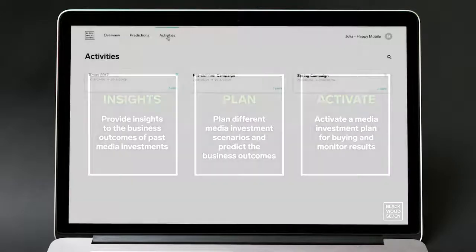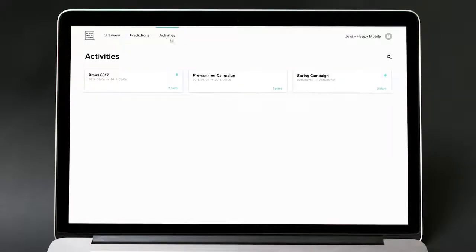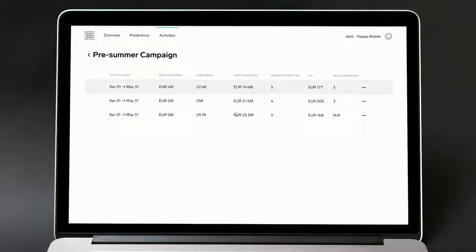From the 3 plans that we have saved, we can go to Activities, and we have a full list of activities that we have run or are running. And as you can see, you have the Christmas campaign and the Spring campaign, and now we also have the Pre-Summer campaign. Now we have a summary of these 3 plans that we can sort by any of the KPIs. So, we actually want to pick the plan that had our media constraints and that had the €5 million budget.